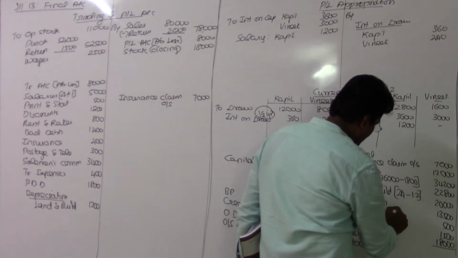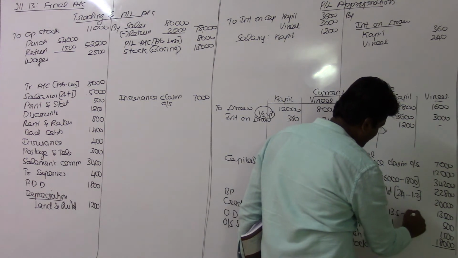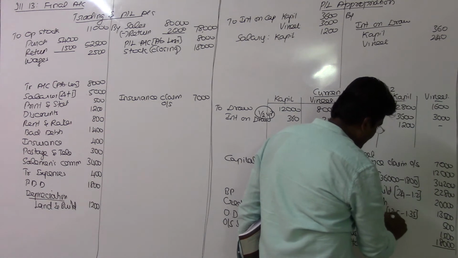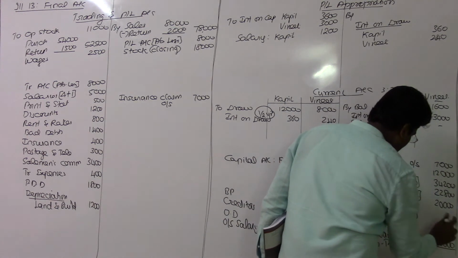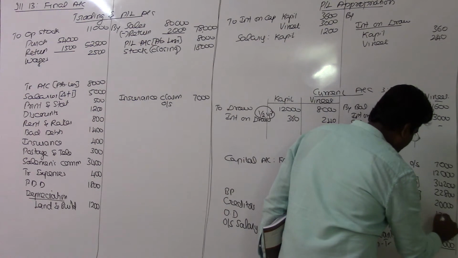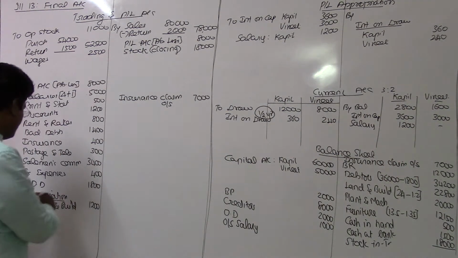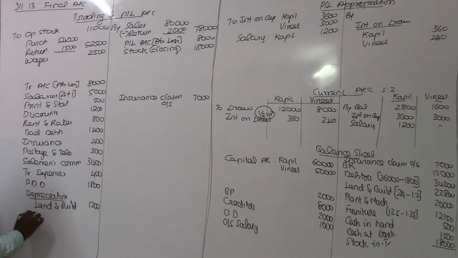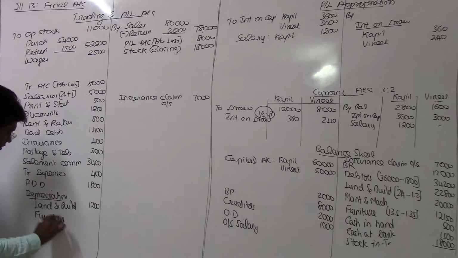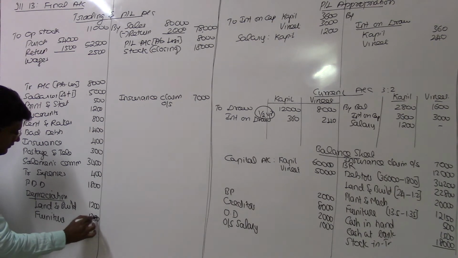So furniture value is 13,500, 10% is 1,350. If I deduct 1,350 from here, 12,150 is the final value, and the deducted value is charged to the P&L account. So for furniture, the depreciation is 1,350.